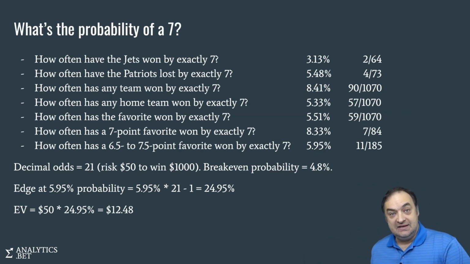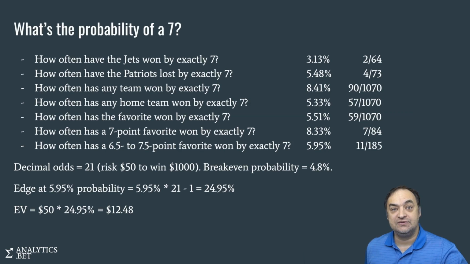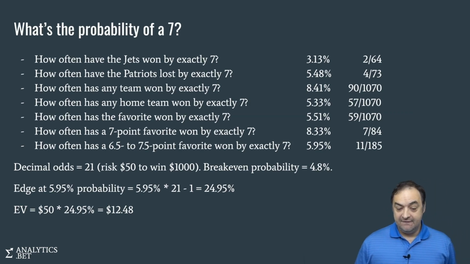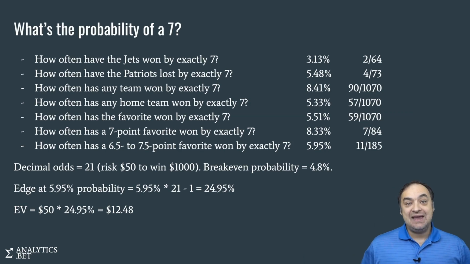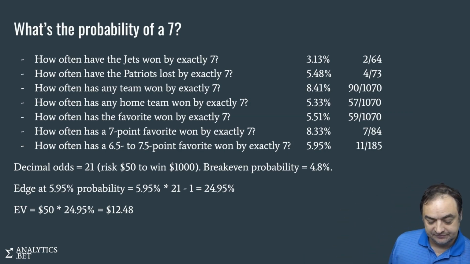So what's our EV? Our stake is $50, right? Multiply that by the edge, we have $12.48. Sounds reasonable. You're putting up $50. You expect in the long run to win $12.48. And of course, if you scale that up to the extent you can, you just keep adding zeros.